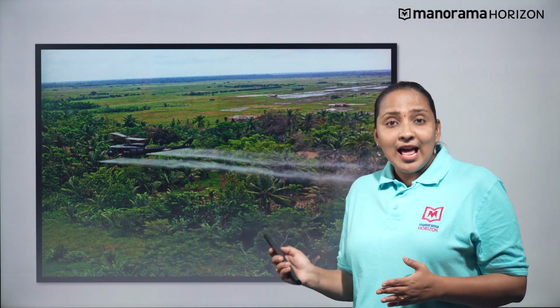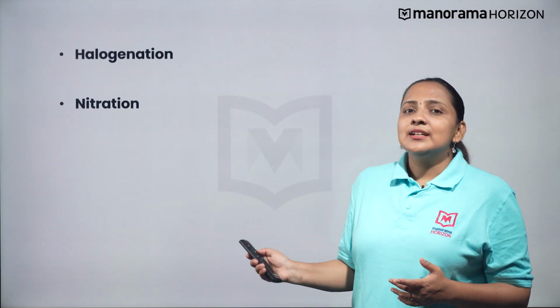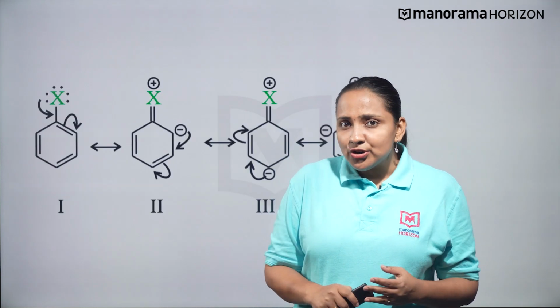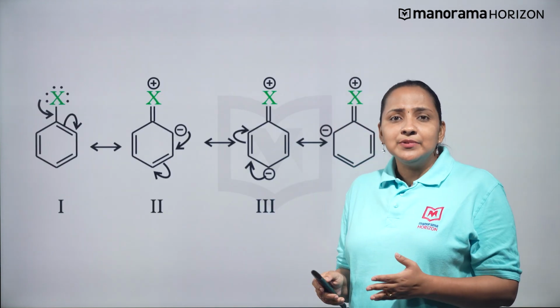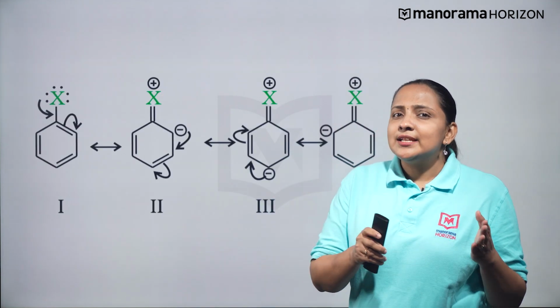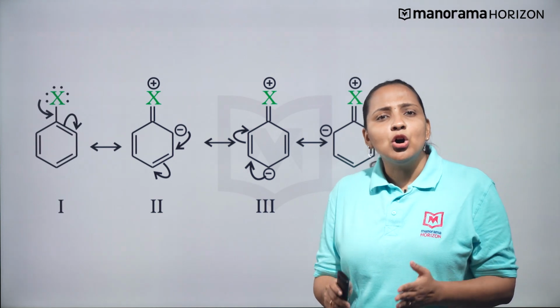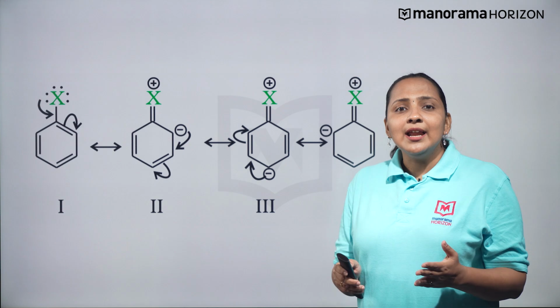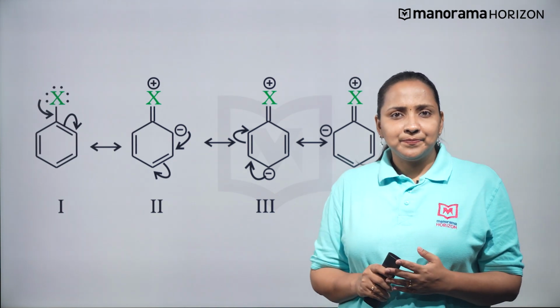Haloarenes undergo the usual electrophilic reactions of the benzene ring such as halogenation, nitration, sulfonation and Friedel-Crafts reactions. The electrons of the halogen atom are delocalized in the benzene ring, making the ortho and para positions of the ring more electron-rich than the meta position.